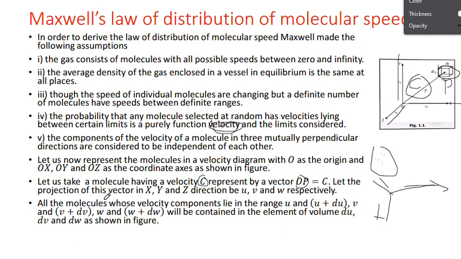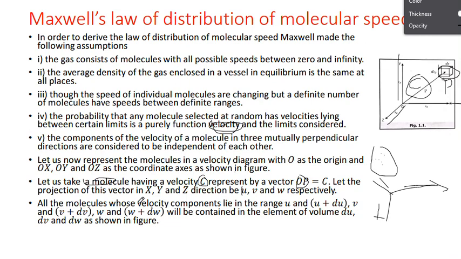Let the projection of this vector in the x, y, z directions be u, v and w respectively. So for this particle, this molecule, its velocity along the x-axis is u, along the y-axis is v, and along the z-axis is w. Next, all the molecules whose velocity components lie in the range u and u plus du, v and v plus dv, w and w plus dw will be contained in the element of volume du dv dw, as shown in the figure.